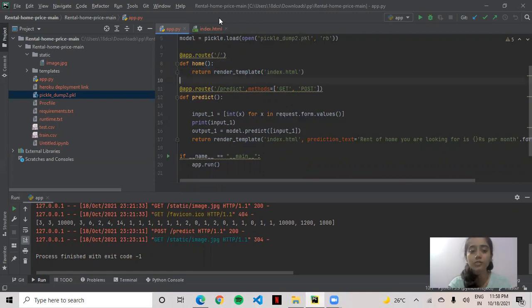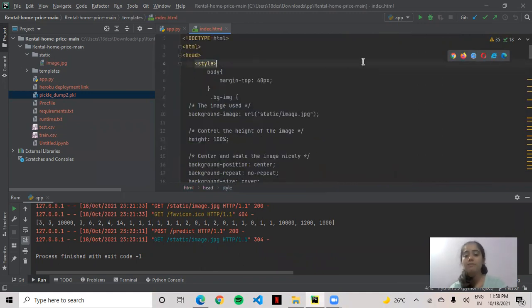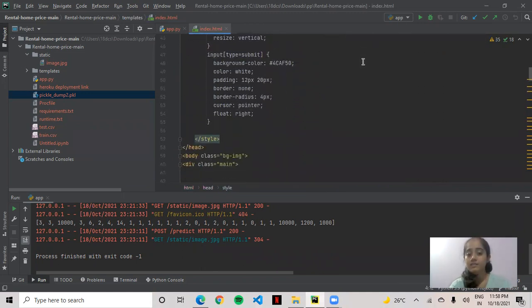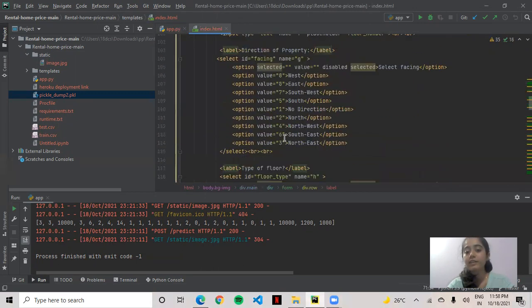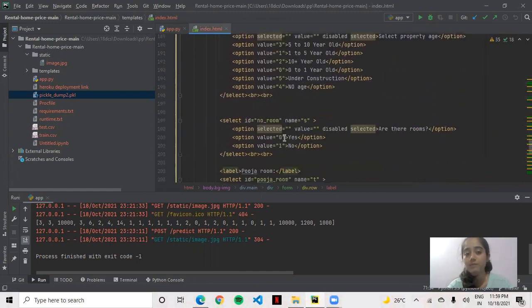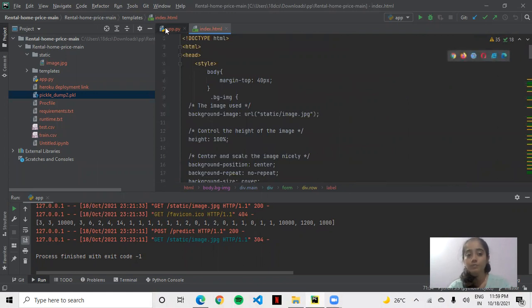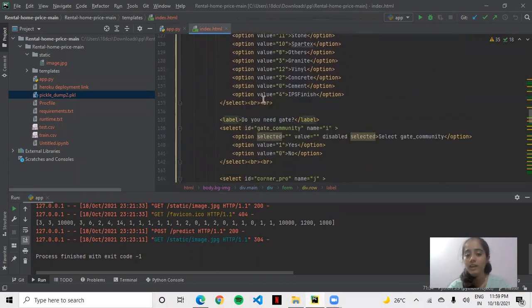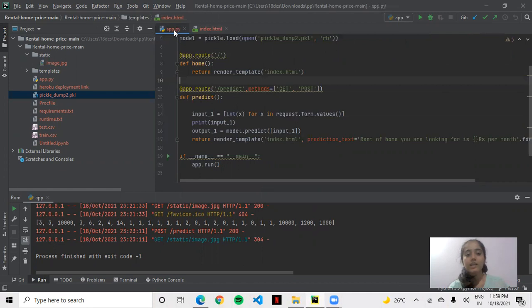Now first let me show you what index.html is. Here is my index.html. It is nothing but a simple HTML format, and I have made one form here. See, the form. And in this form, I have taken the different parameters which are in our data set. Once I show you the running part, then you will know. So this is the simple index.html file. And at the end, we are getting prediction_text, which will predict our value. Okay. Now let's jump here.